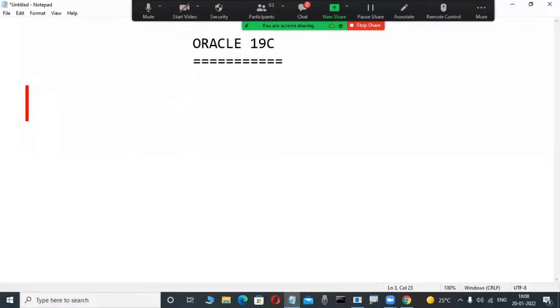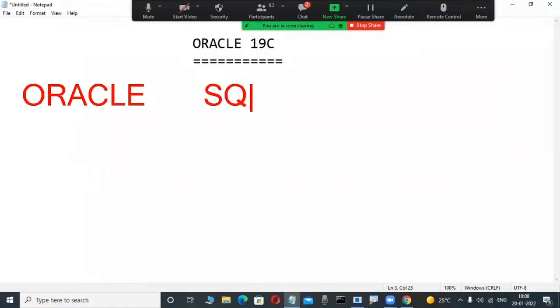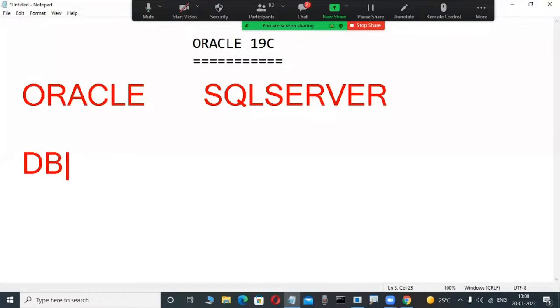Not only Oracle, so many database products are available on the software side. Suppose Oracle is a database product from Oracle Corporation. Observe it here, different companies. Again, maybe so many fellows have an idea. SQL Server is a database product from Microsoft. DB2 is a database product from the IBM company.